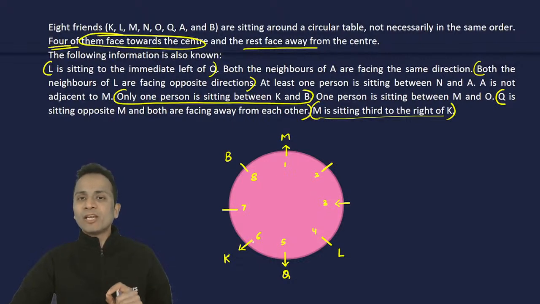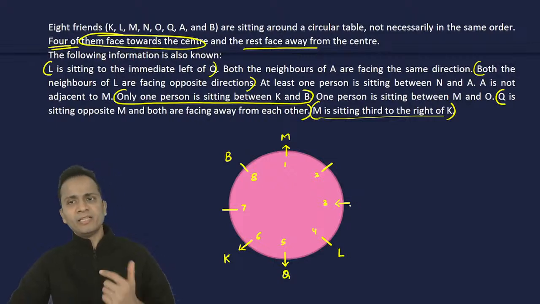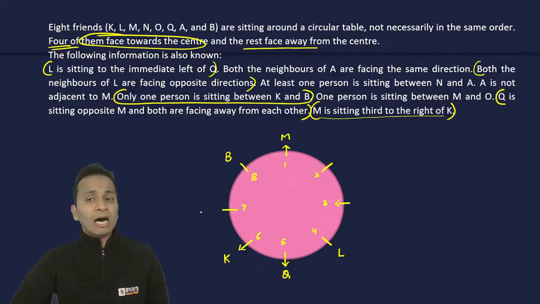Now A cannot sit adjacent to M. So A is not at chair number 2. A can be at chair number 7 or chair number 3. And at least one person sits between N and A. That is also fine. One person sits between M and O. Now, this is important information.